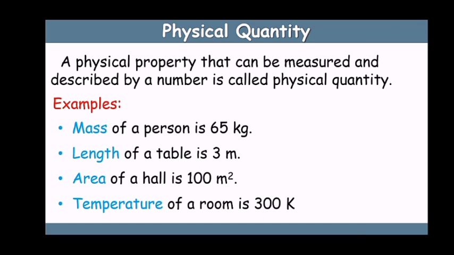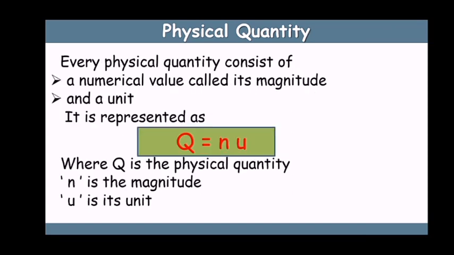First of all we write the numerical value and then we write the unit. A physical quantity consists of a numerical value, which is called its magnitude, and a unit, and we represent the physical quantity as Q equal to n into u, where n represents the magnitude and u represents the unit.